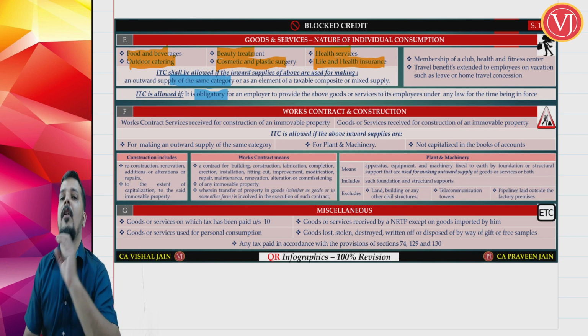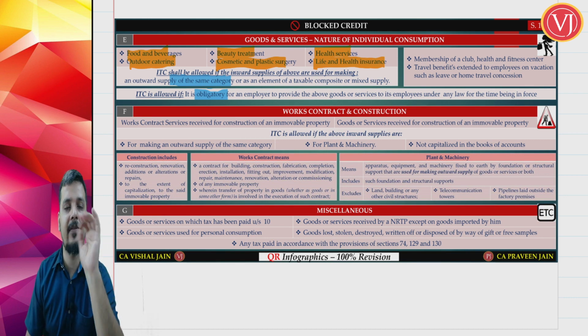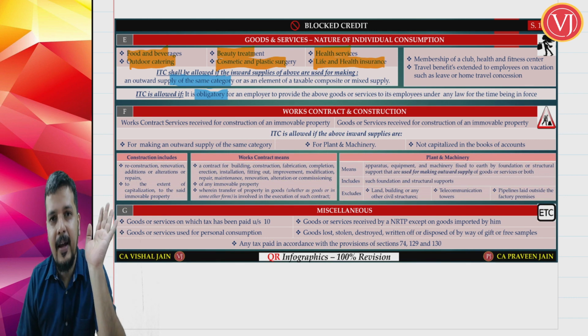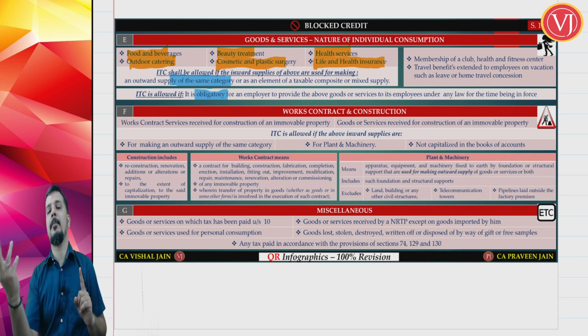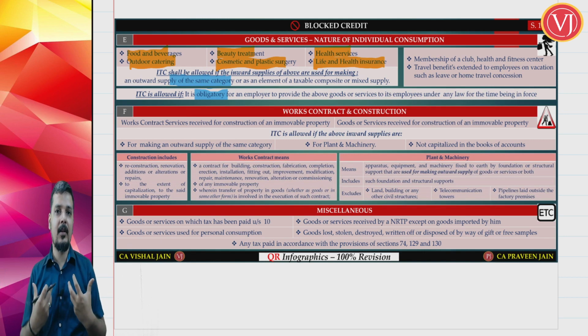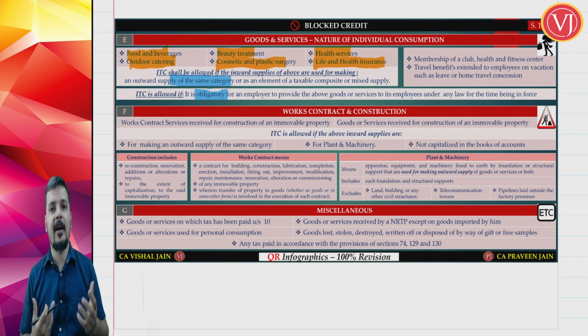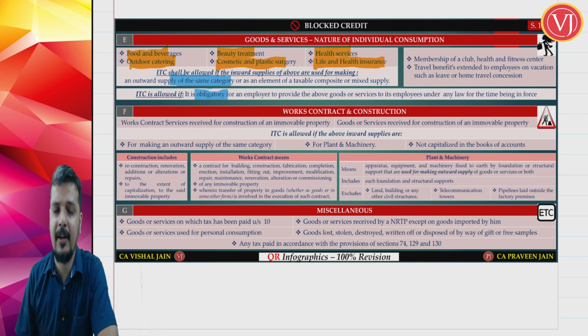Now normally for all these services, food, beverages, outdoor catering, beauty treatment, cosmetic and plastic surgery, health services, life and health insurance, no credit. Exceptions. Same subcontract case. Subcontract means my outward supply is also a particular service, say outdoor catering. My inward supply is also outdoor catering. So I'm talking about the main contractor who's giving the work on subcontract. I can enjoy the credit. Right. Second exception, statutory obligation.